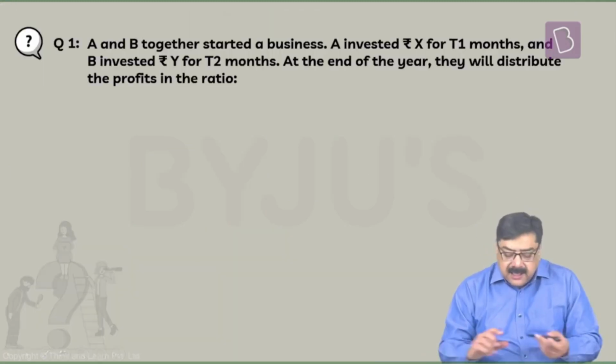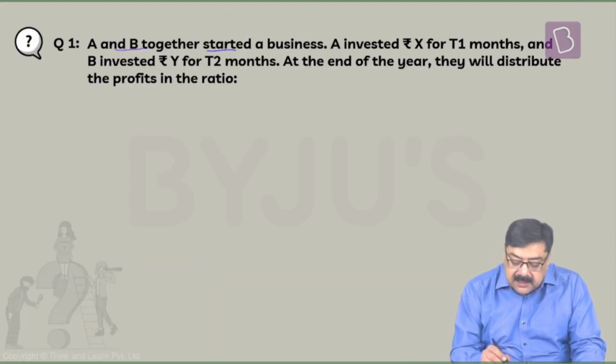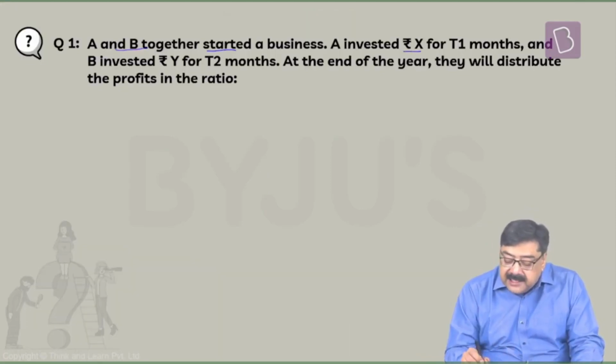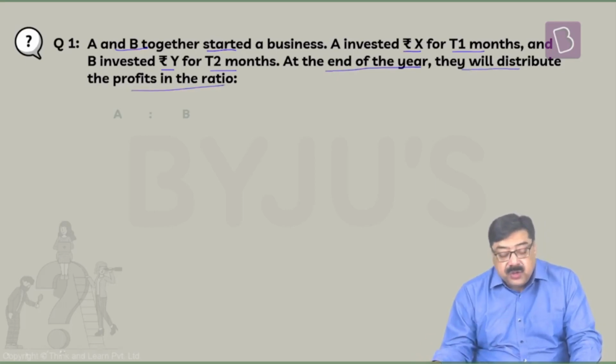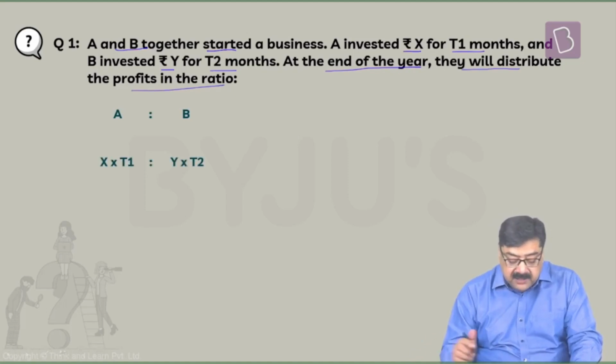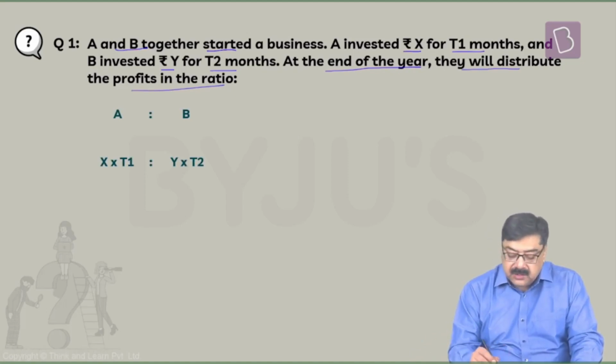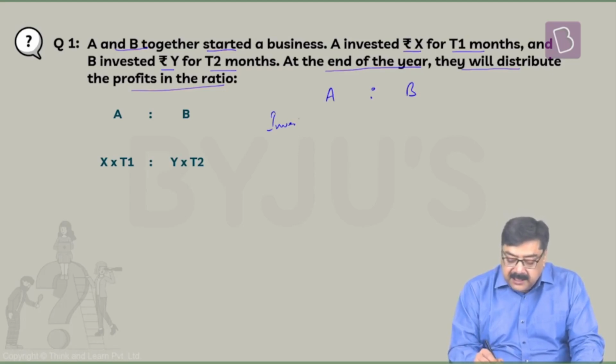Now, let us say A and B together started a business. A invested rupees X for T1 months and B invested rupees Y for T2 months. At the end of the year, they will distribute the profits in the ratio A is to B, which is X into T1 : Y into T2. So, A and B have made an investment. The investment here is rupees X and rupees Y respectively.